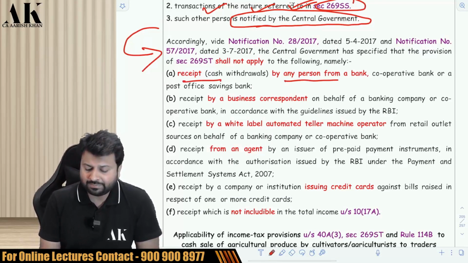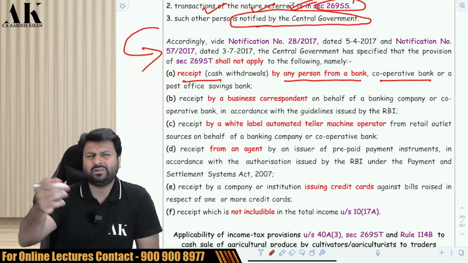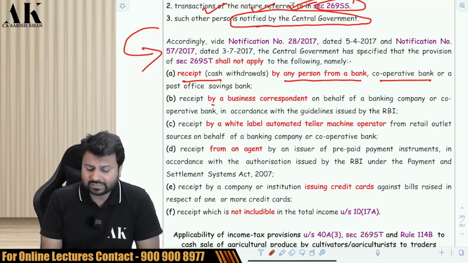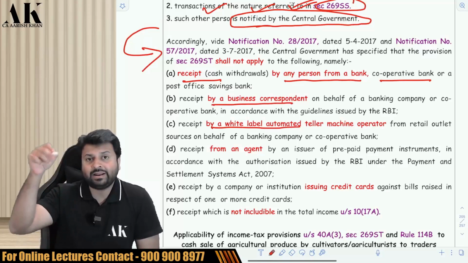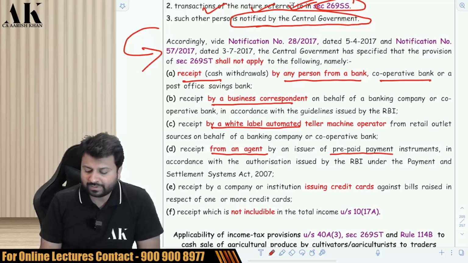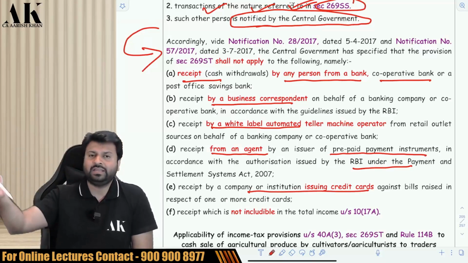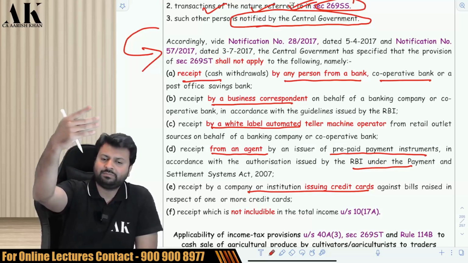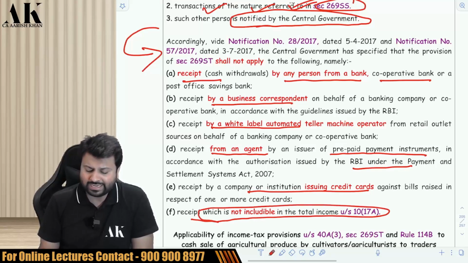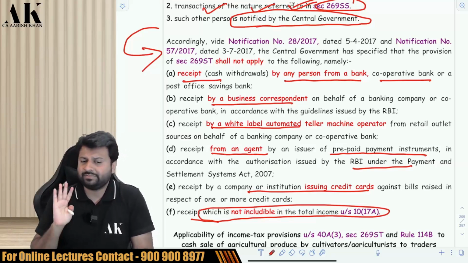When the receipt is by any person from a bank, so if you go to a bank, post office, or cooperative bank and withdraw money, there is no harm in that. Obviously, from a bank I will withdraw cash only. It is also not applicable when the receipt is by a business correspondent, by white label ATM operators, which we have already covered, or by an agent or issuer of prepaid instruments as per the RBI Payment and Settlement Systems Act. When the receipt is by a credit card company, if you pay your credit card bill in cash, they can accept the money in cash. And when the receipt is not includable in total income under section 10(17A), such as awards, you can accept that cash. There is no harm in that.